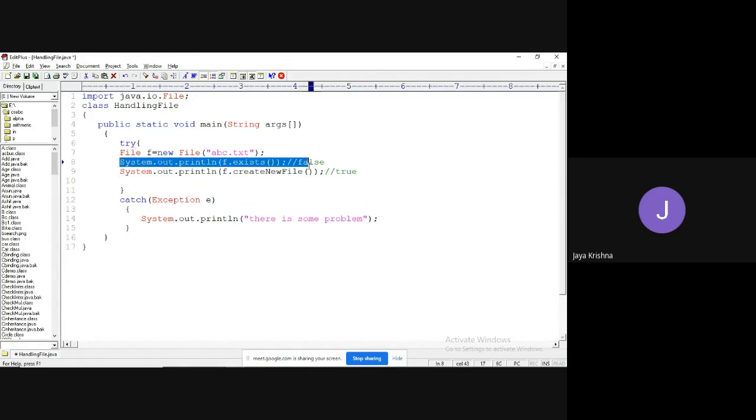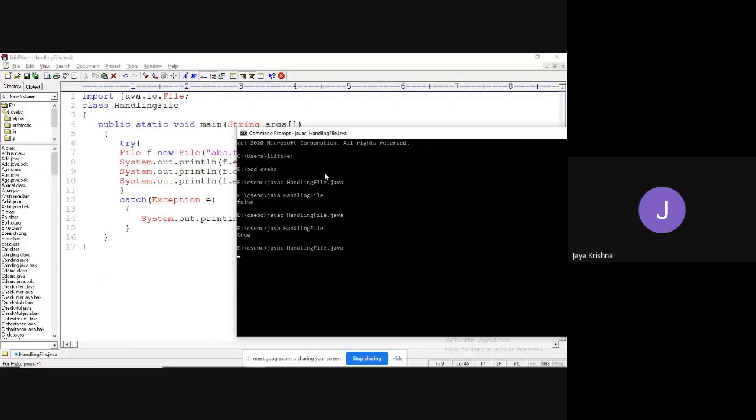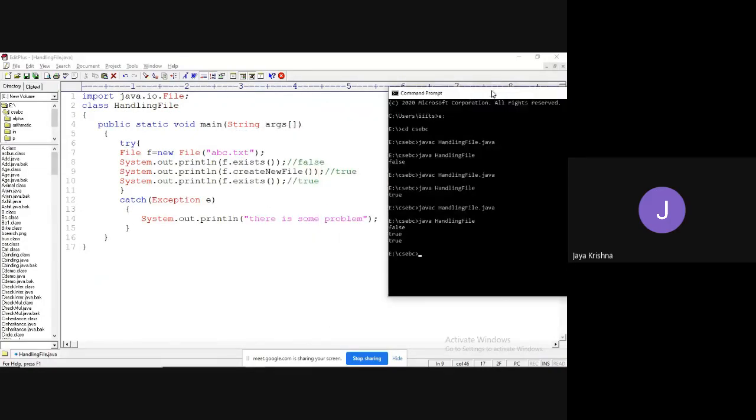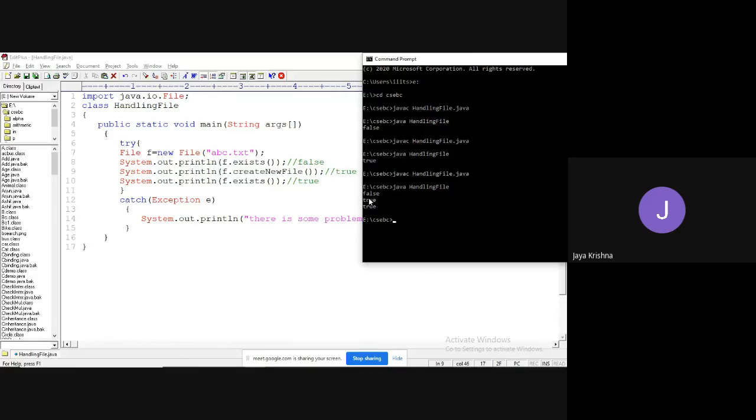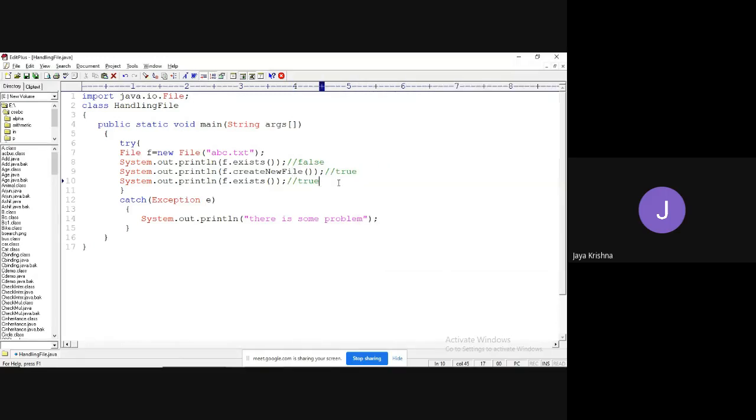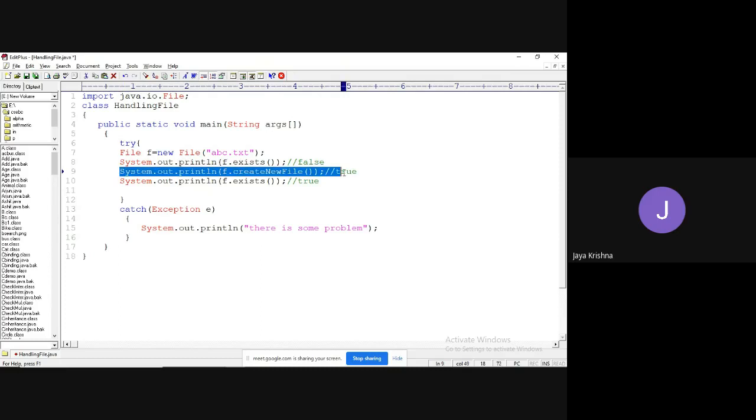Now if I try to check once again, what happened here? It is going to give true. Why true? After creation of the file, when we check whether it exists or not, it returns true. Now execute. See, false, true, true. Okay, fine. Now once again I will make a copy and try to create a new file once again.